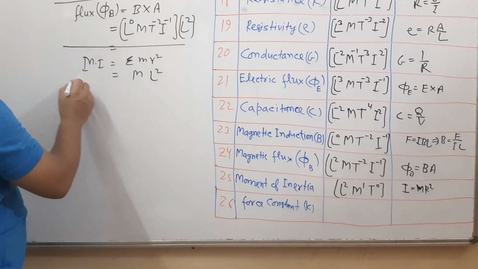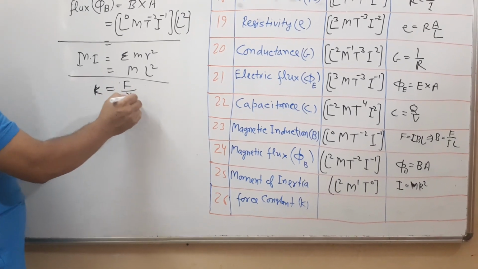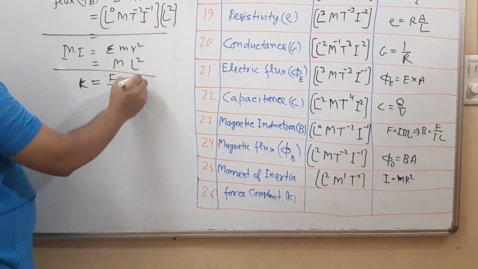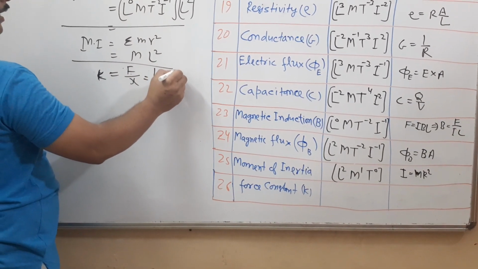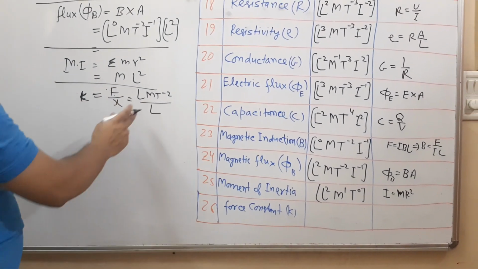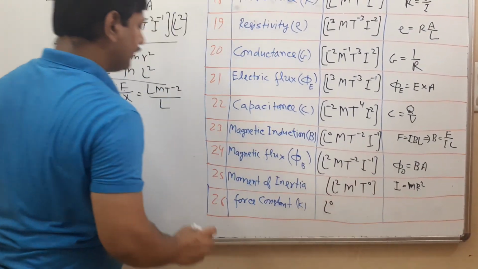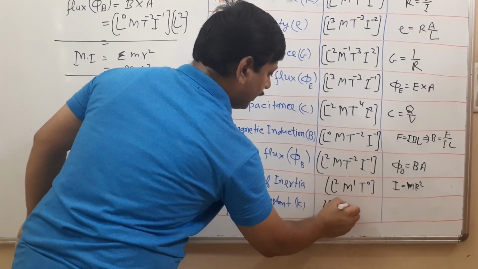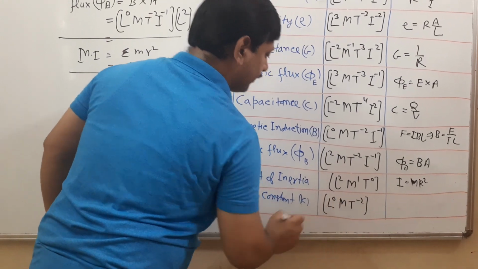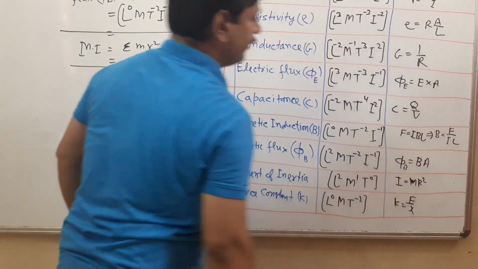Force constant. Force per unit length, that is force constant. Force is L M T raised to minus 2 divided by L. L cancels out, or L power 0. So that is L raised to 0 M T raised to minus 2. This is force constant, F upon x.